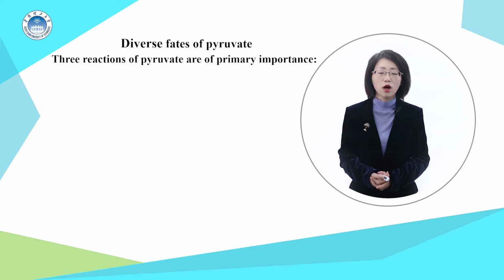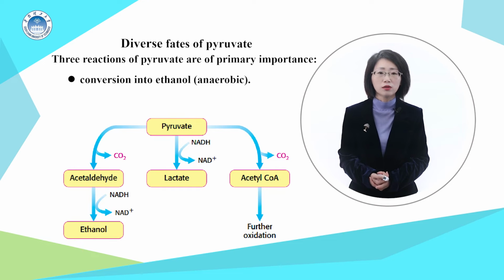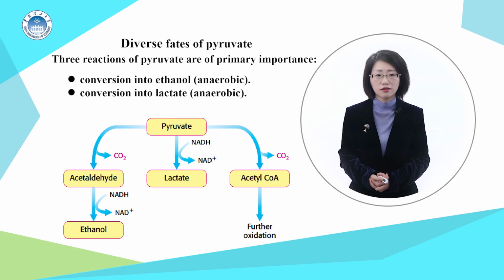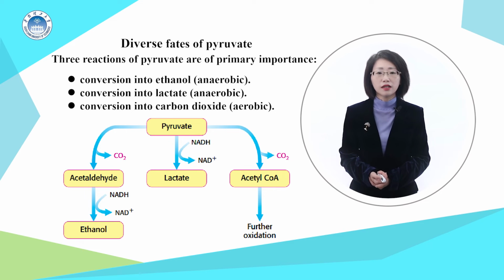Three reactions of pyruvate are of primary importance: conversion into ethanol, lactate, and carbon dioxide. The first two reactions are fermentations that take place in the absence of oxygen. Under aerobic conditions, the pyruvate is completely oxidized via the citric acid cycle to carbon dioxide and water.